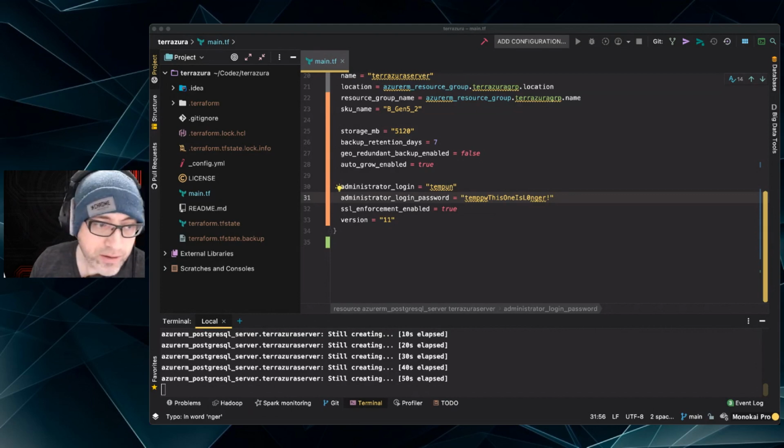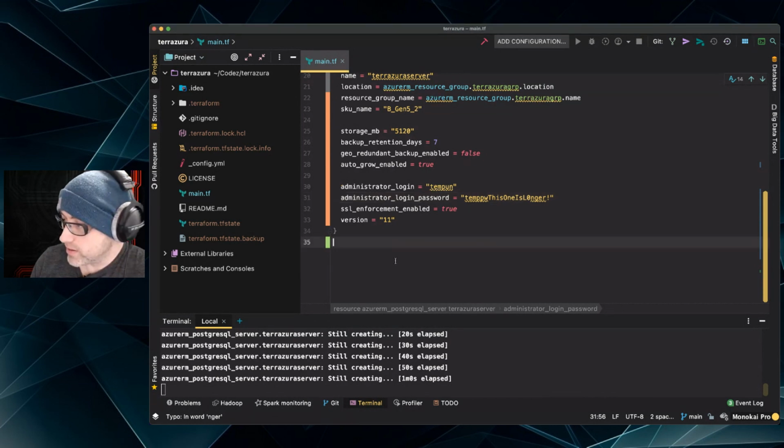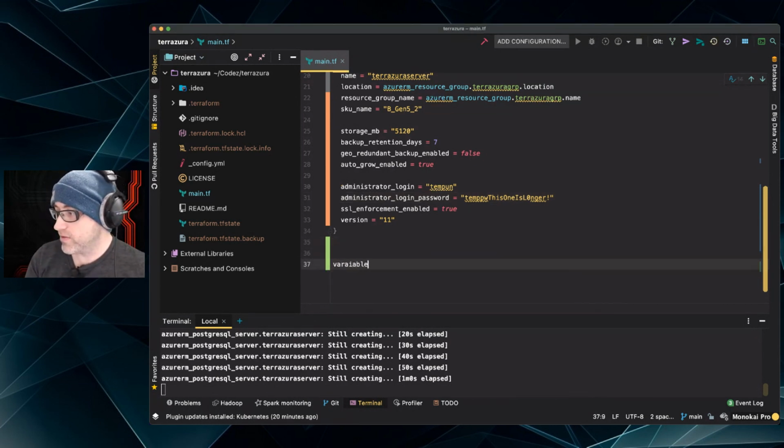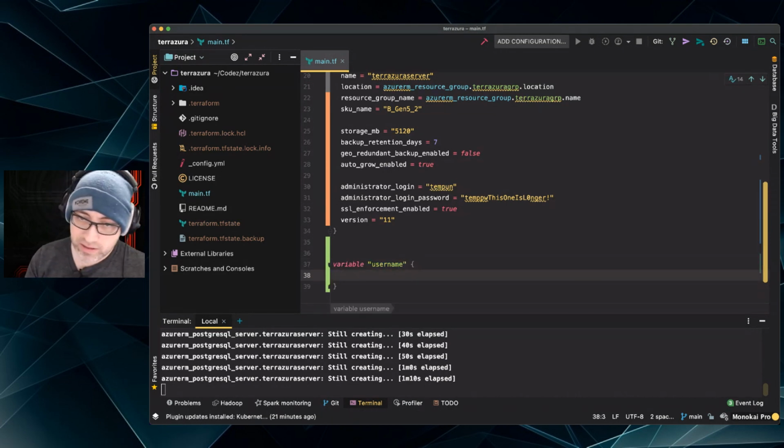And the way we do that is a two-part process. First, we need to declare the variables. I'm going to do that in this file in the main TF. Oftentimes, you create your own file to do this with, and it'd just be like variables.tf, tfvars, etc. But I'm just going to put it right here in this one for this example. I'm going to declare a variable named username, and it's going to be of type string.